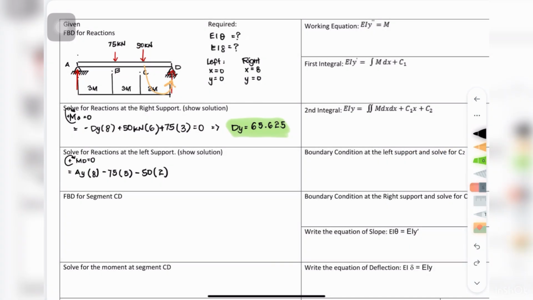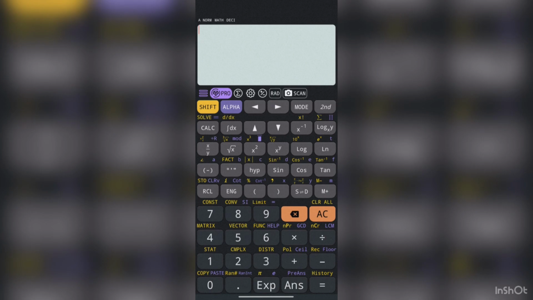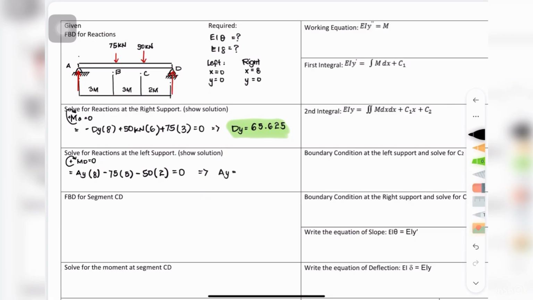With that, you can now equate it to 0 and input the equation on your calculator. Do the same thing as a while ago, replacing AY with x, and also using shift solve to automatically solve for x. With that, we now have our value for AY, which is 59.375.